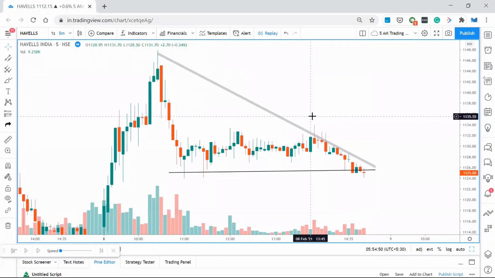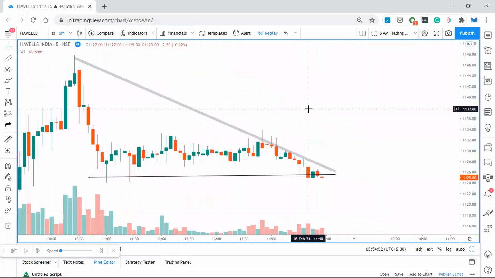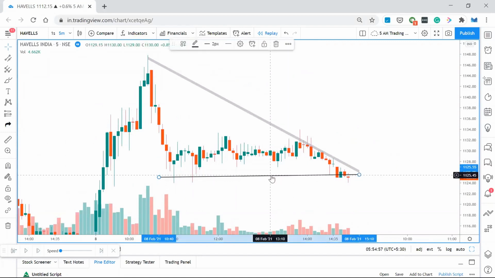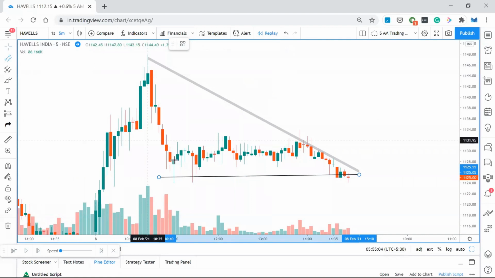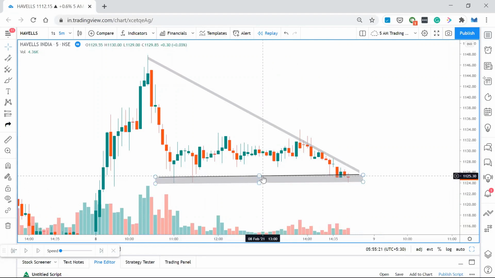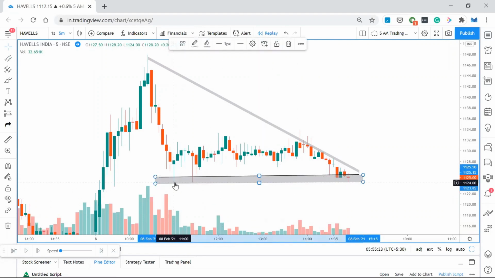You should not go short here, because you remember the concepts which I explained yesterday. So just to deceive you, I drew the line like this. You should never draw a particular line. This is what happens when you draw a line like this. Yesterday, if you remember, I mentioned that I always draw a zone, not a line. Because this is also a resistance point, I will always draw a zone like this, because it should cover all the candles which are trying to touch that particular point. Now, if I draw a zone instead of a line, it will touch this candle as well.